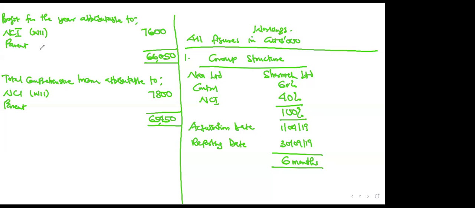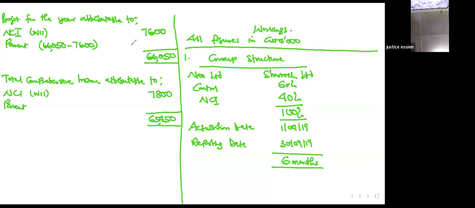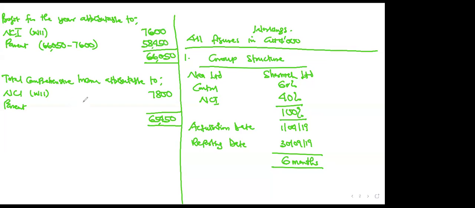So at the end of the day here, you can subtract. You are subtracting 66,050 minus the 7,600 to see the balancing figure. So do that. That's 58,450. And then this one, 65,450, also minus 7,800.